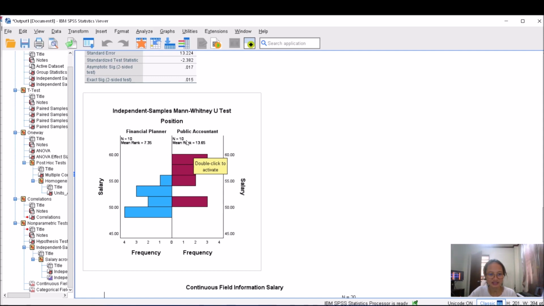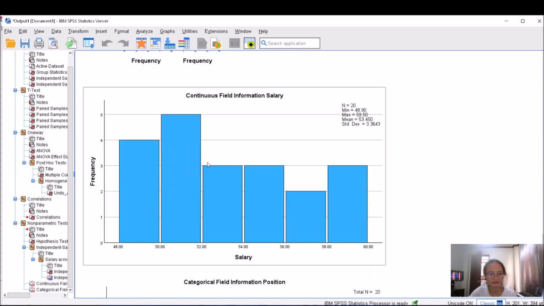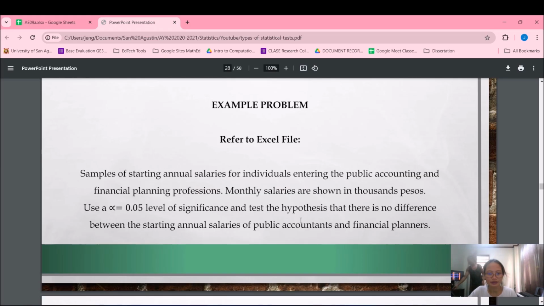So this is a higher mean rank. You're arranging your values from lowest salary to highest salary. So there is a significant difference between the starting annual salaries of public accountants and financial planners, in favor of public accountants.